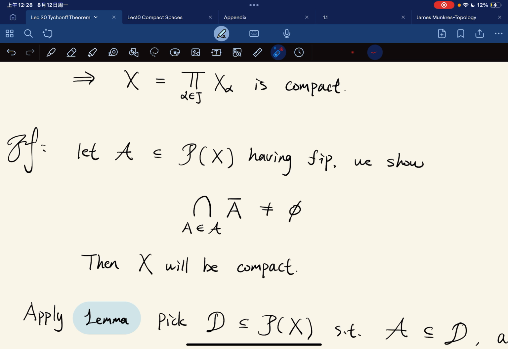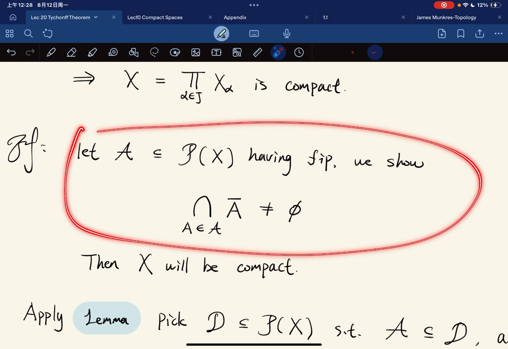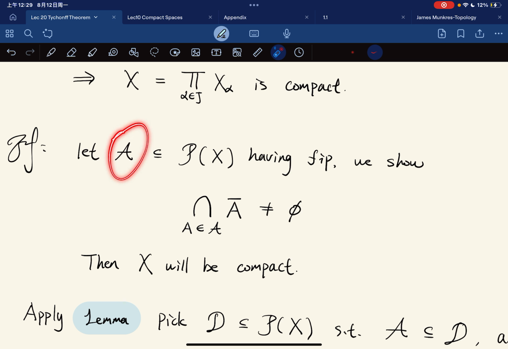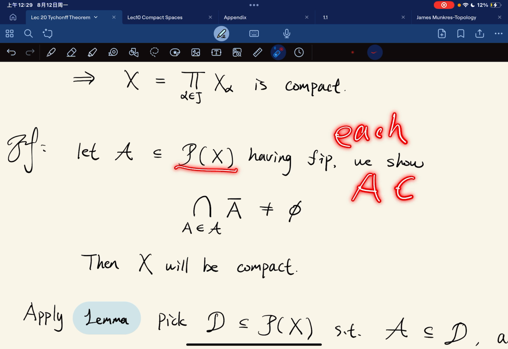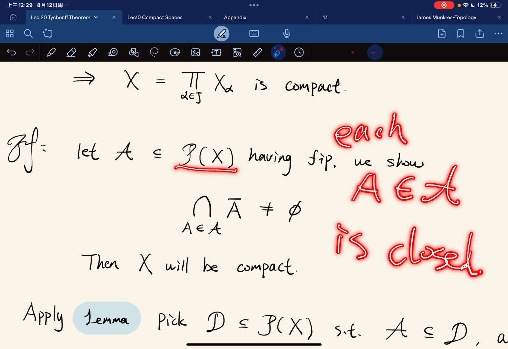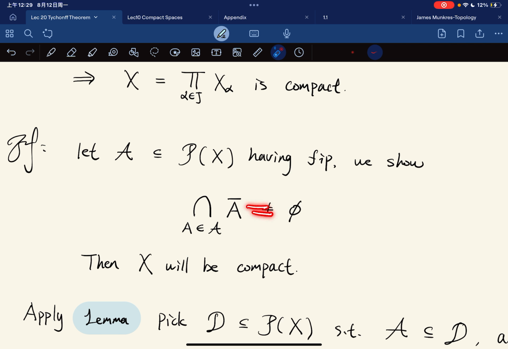The intersection of the closures, the closed sets. If we have this, then if A is a collection of subsets such that each element of A is closed, then this will be equal to what? The closure is equal to itself, and it's non-empty.